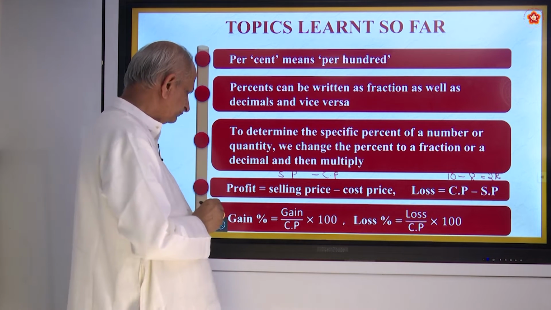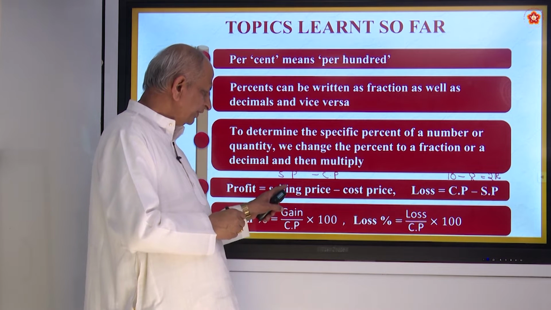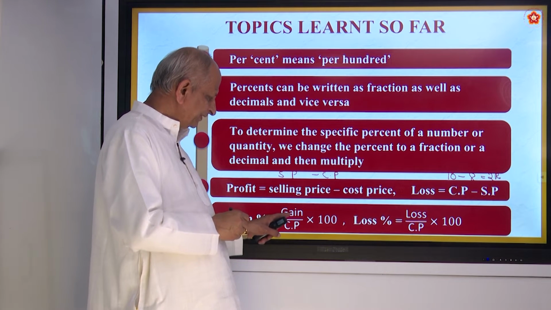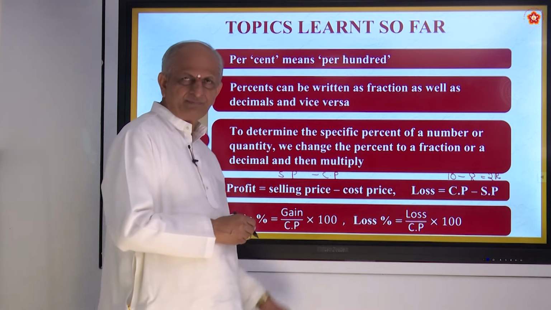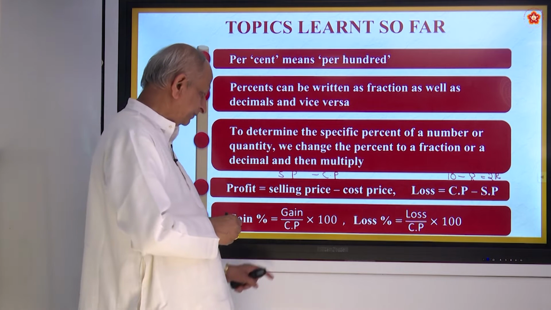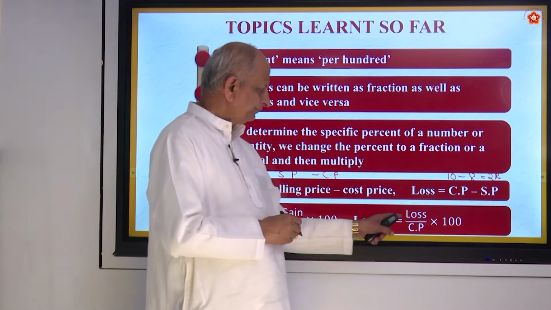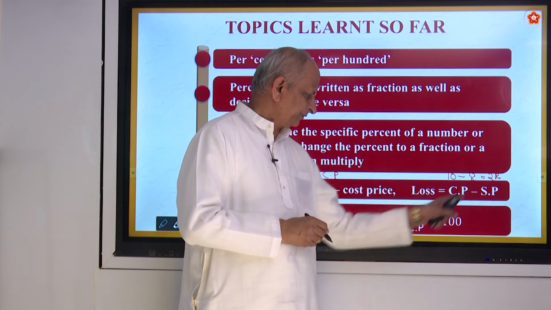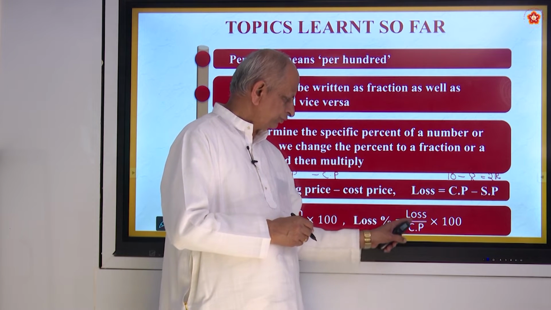Here the percentages should be calculated only on cost price, not selling price. Please note. Just now I was telling about the pen. In this case, 2 rupees is the gain. Cost price is 10. So 2 by 10 into 100. Is it not? So that will be 20%. And here, suppose you say loss, the loss is 2 rupees, cost price is 10.